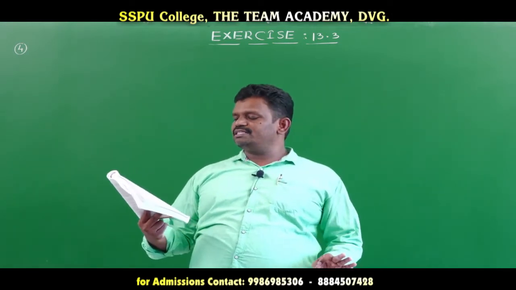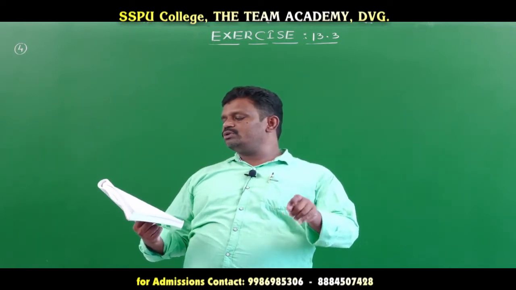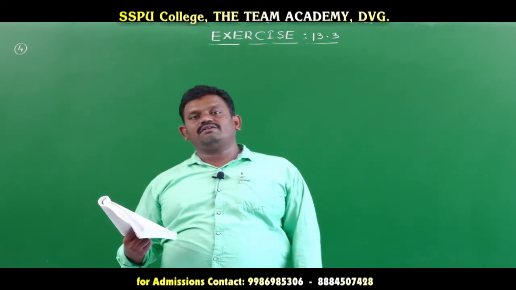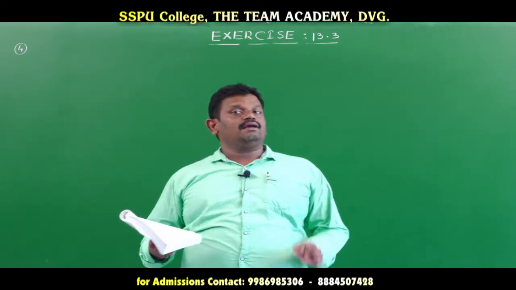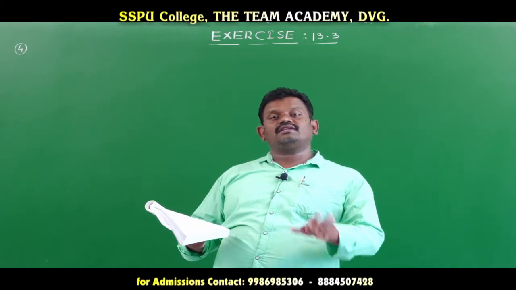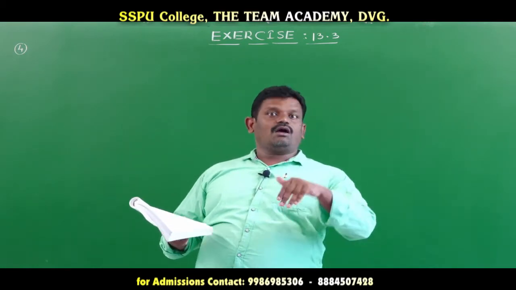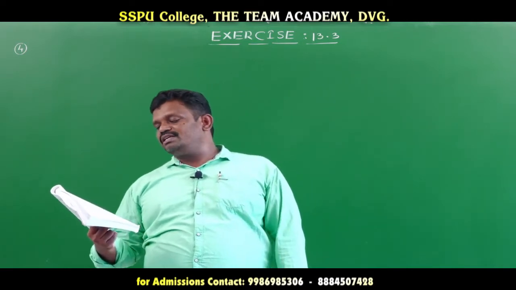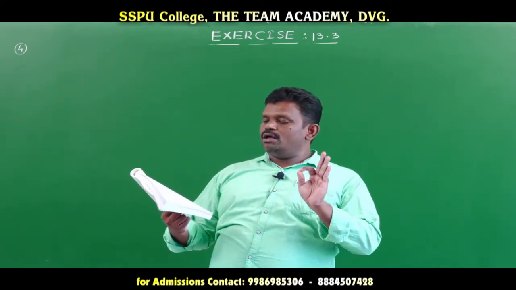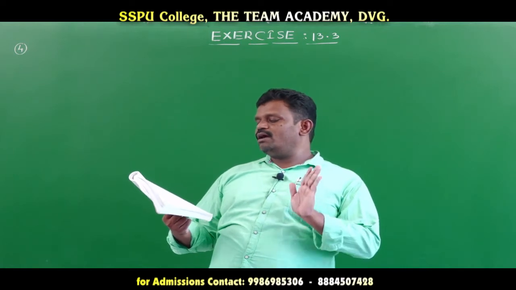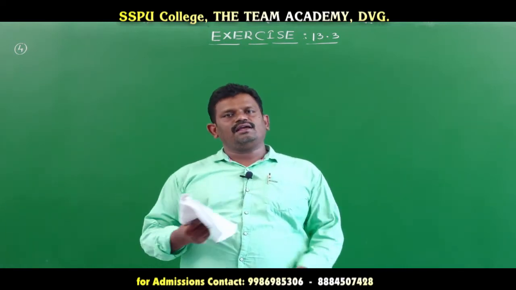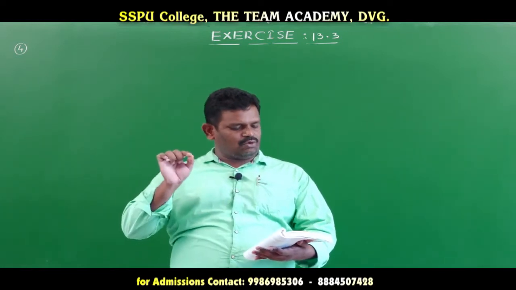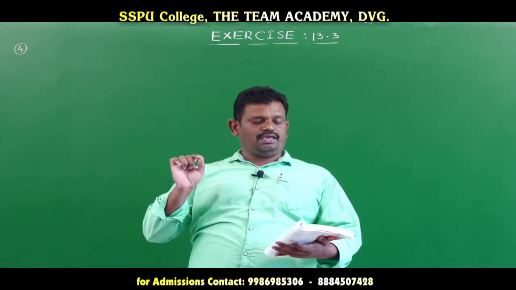Assuming that a student who guesses at the answer will be correct with probability 1 by 4, what is the probability that the student knows the answer given that he answered correctly?